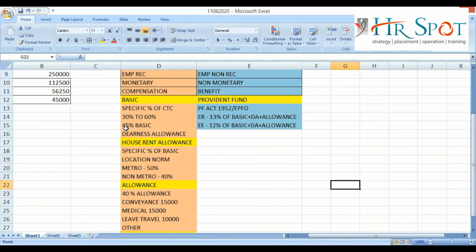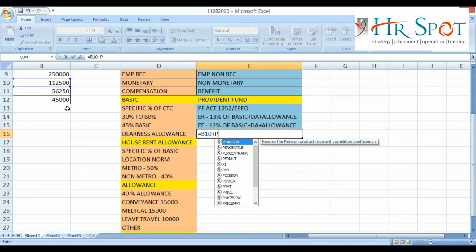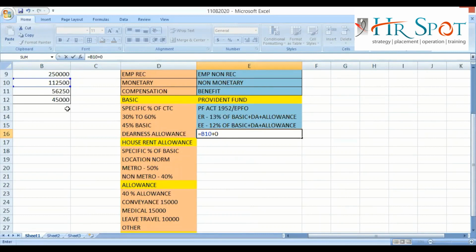Yes, sir. So if they are telling that it is basic plus DA plus allowance, we need to calculate basic plus DA plus allowance first. So if you see this structure of Rashmi, what is basic here? Basic is this value, right? 112500. What is DA here? 0. The company is not giving DA, right? What is allowance here? 45,000. Right?